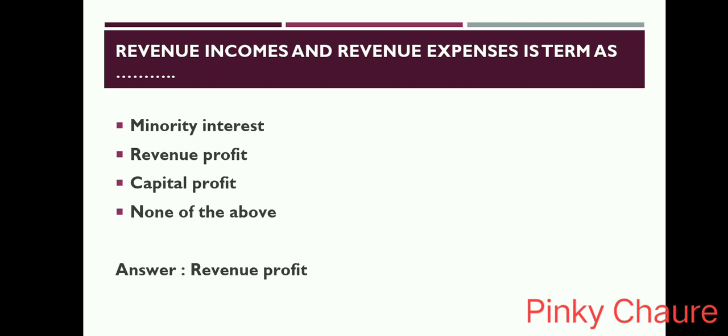Revenue income and revenue expenses is termed as dash. Option is minority interest, revenue profit, capital profit, none of the above. Answer is revenue profit.